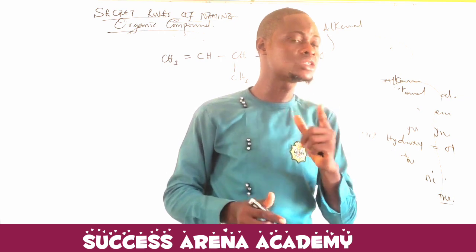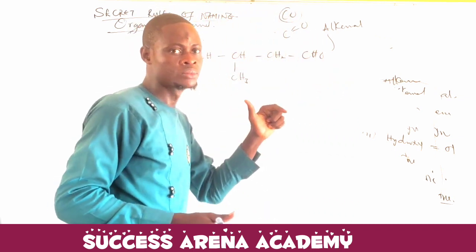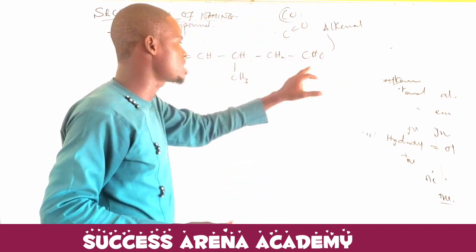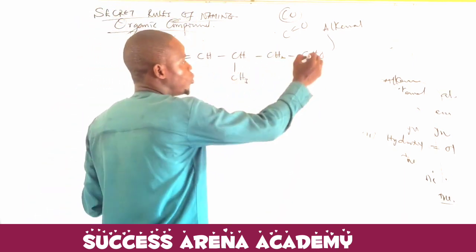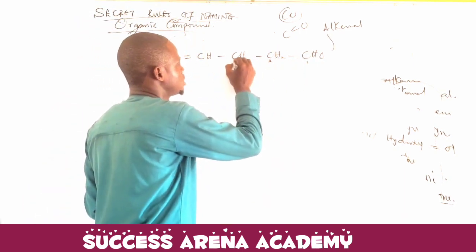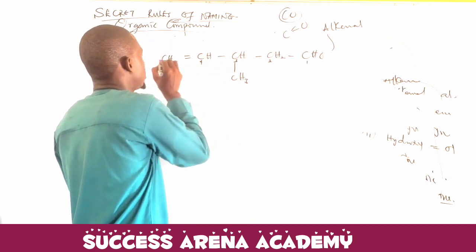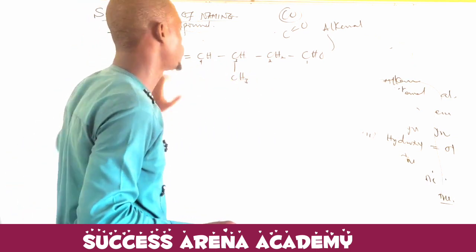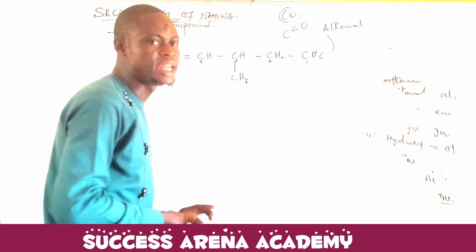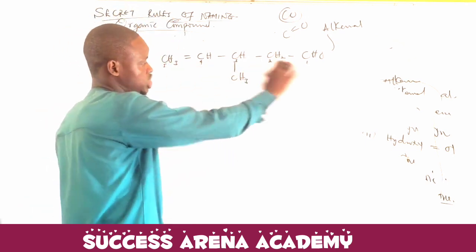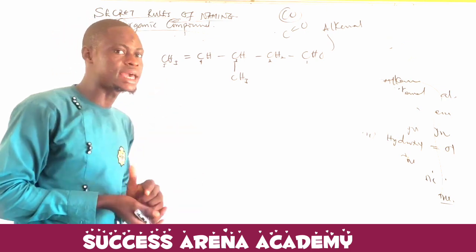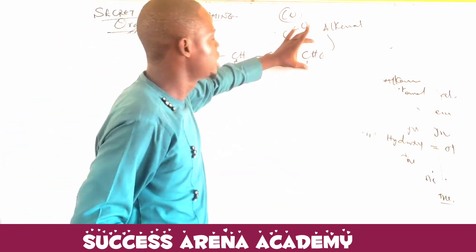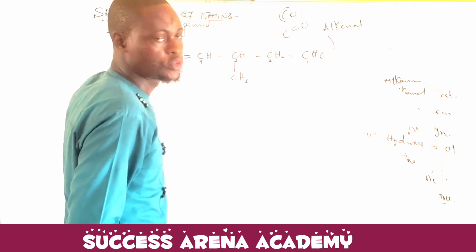So if you have to name it, you have to start your numbering by making sure that the radical functional group gets the lowest number. I will not count from here. What will I count from? 1, 2, 3, 4, 5. Now, what will not be the name? The general name, because this is the longest chain. But in this case, this one has higher preference than this for numbering.